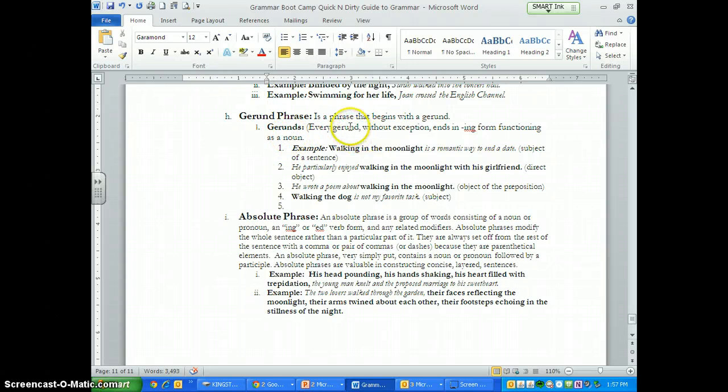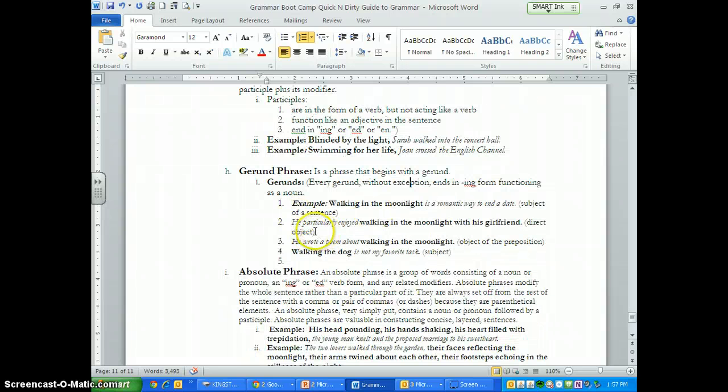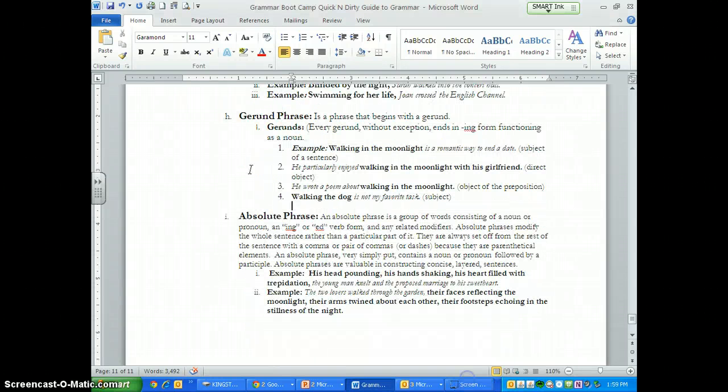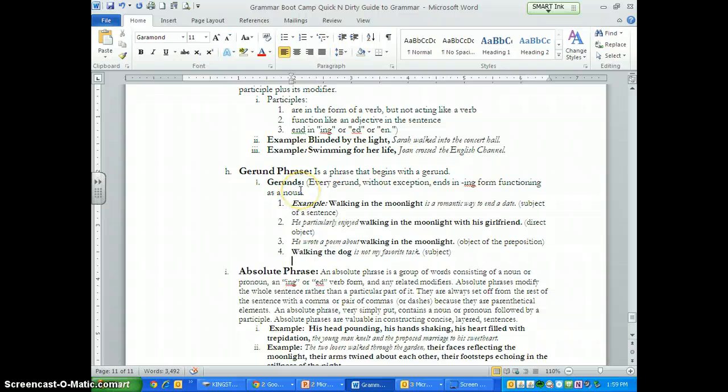Gerunds are going to look like a verb also, but they're always going to end in ing. So whereas the participle phrase ends in ed or ing, the gerund phrase is going to be a phrase that ends in the ing. Alright, walking in the moonlight is a romantic way to end a date. The other difference is that in a participle phrase, remember, the verb acts like an adjective. This is where the verb is going to act like a noun. Remember, nouns are person, places, and things.